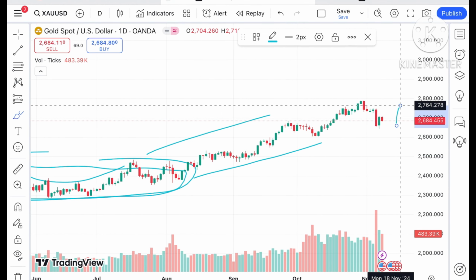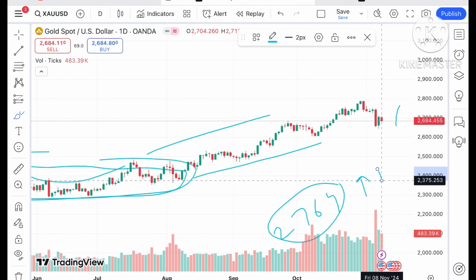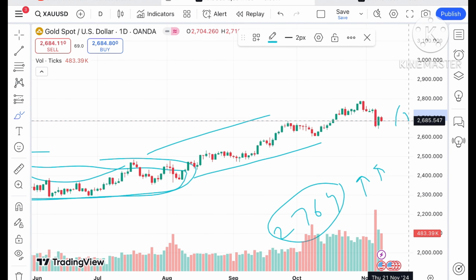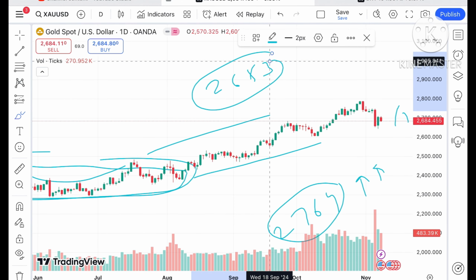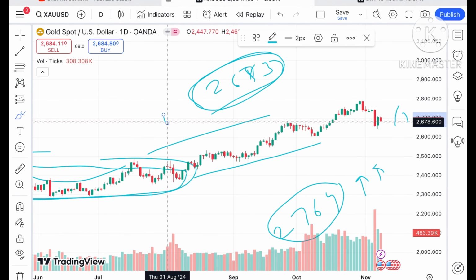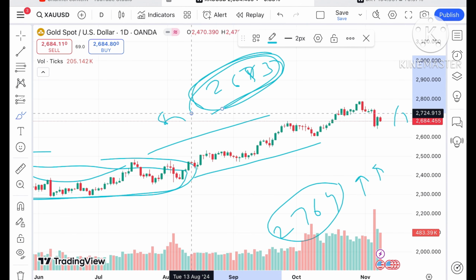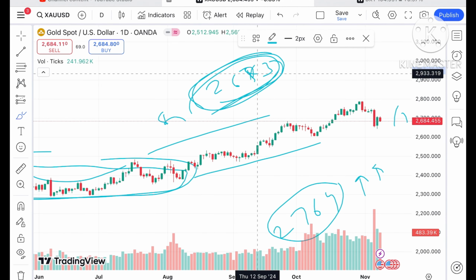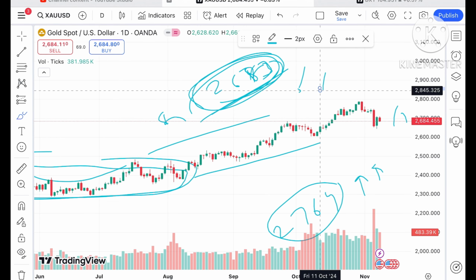if the price keeps moving above a level of around $2764, we can see further upside movement. But if the price keeps falling below a level of 2683, we can see a further downfall, because this is a strong support as of now. The price is above this level, so if it starts going below $2683, there will be chances of further downfall.